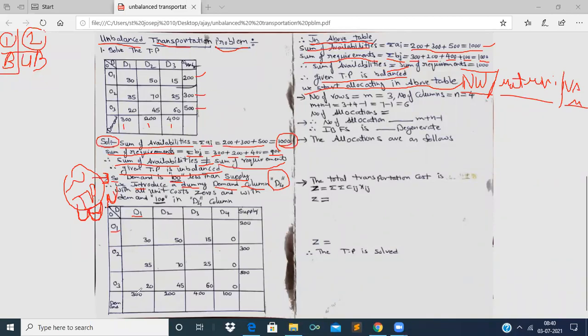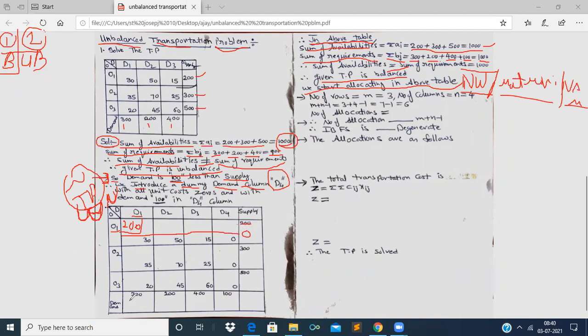Out of these two, 300 and 200, 200 is the lesser value. Therefore, allocate 200 in the first cell. Putting 200 in a box is nothing but allocating. Now what we have to do? Strike off 200 and make it 0. As the row is filled with 0 supply, we have to strike off the row.